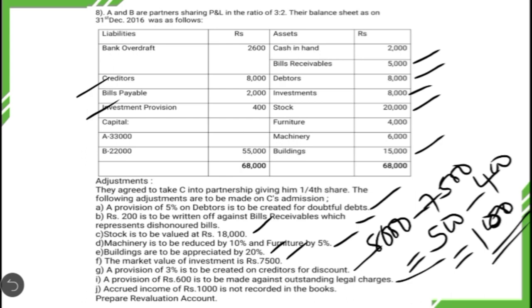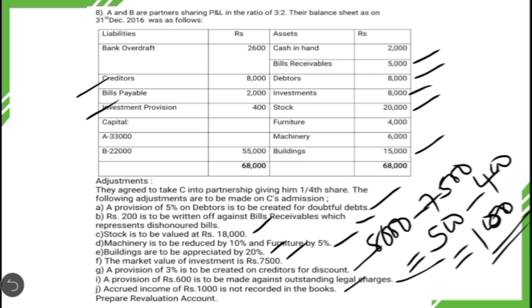So it should be taken as revaluation loss. Then one more item is given. Accrued income of rupees 1,000 is not recorded in the books. Accrued income means they have to receive that, but it is not yet received. It is earned. So it is an asset which is not yet recorded in the books of the firm. So at the time of revaluation, they are bringing to record one more asset, which results in revaluation profit.